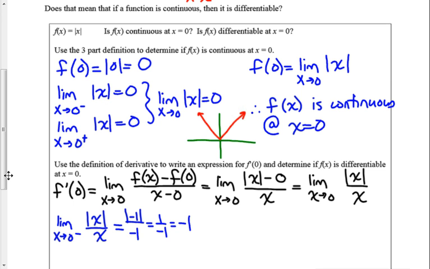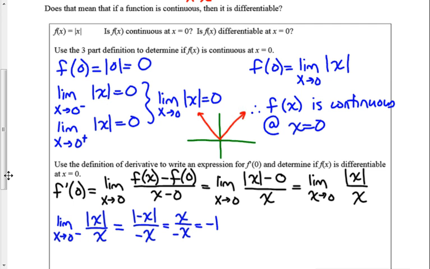In fact, I'm going to rewrite that. You can leave that as is. I'm going to rewrite it though with x's. So what I really have, if I take a negative x value and I divide by a negative x value, and this is saying that x is positive, by the way, then I have x being a positive value over negative x, which simplifies to simply a -1. So the limit as x approaches 0 from the left is actually going to be -1.